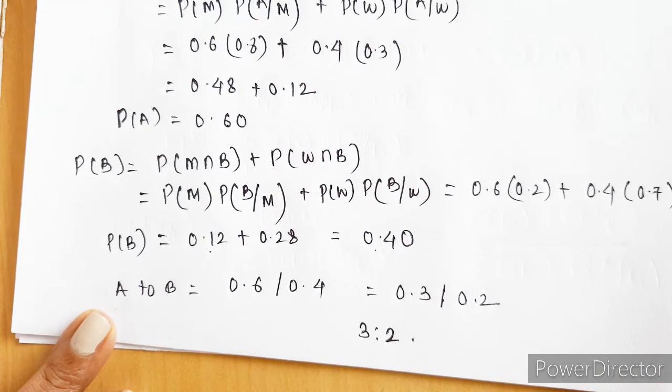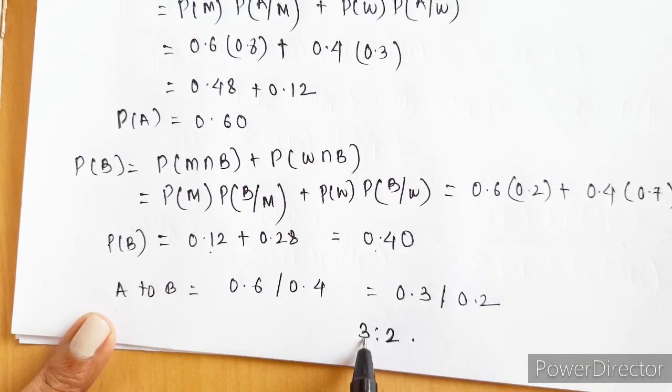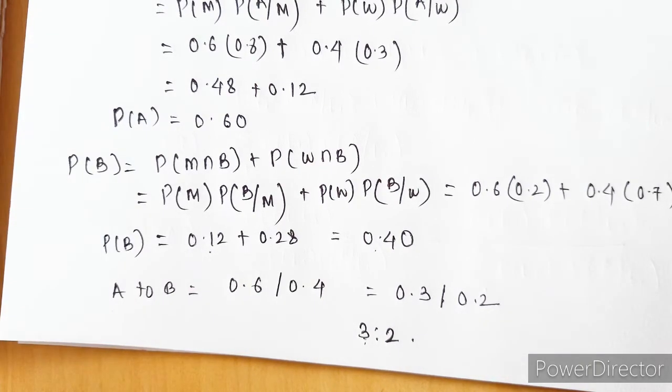So the ratio of ordering dish A to B is 3 to 2. So out of 5 people, 3 people are going to order A and 2 are going to order dish B.